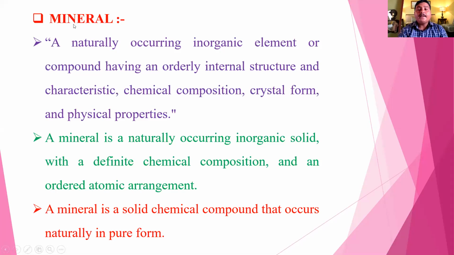First, what is meant by mineral? Minerals are naturally occurring inorganic elements or compounds having an orderly internal structure, characteristic chemical composition, crystal form and physical properties. It is a naturally occurring inorganic solid substance with definite chemical composition and particular atomic arrangement. Mineral is a solid chemical compound that is naturally in pure form.